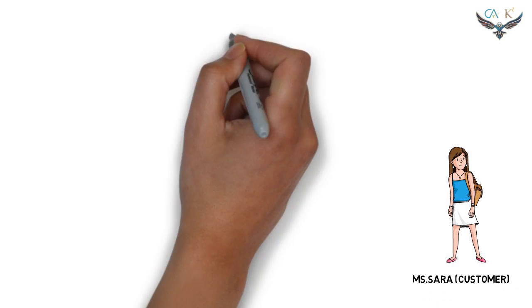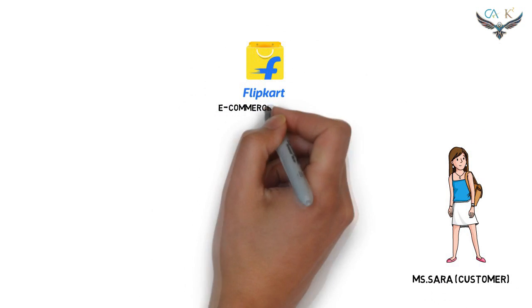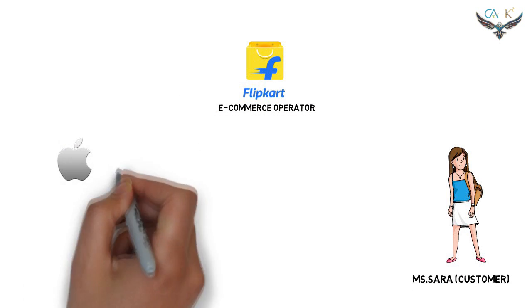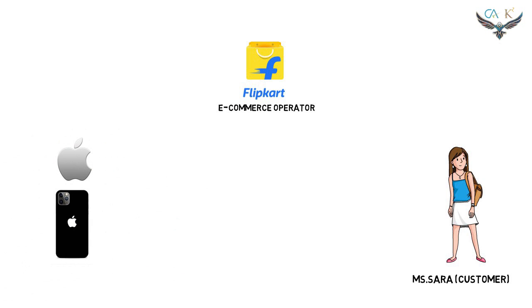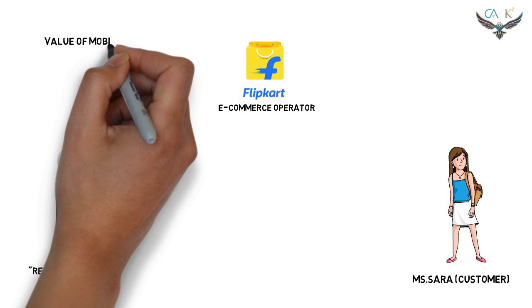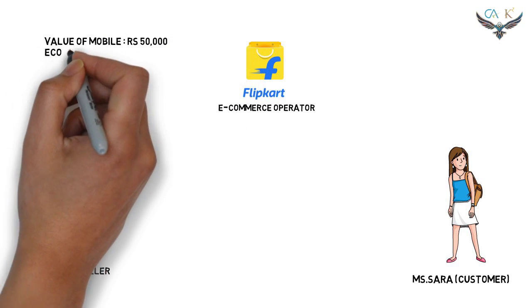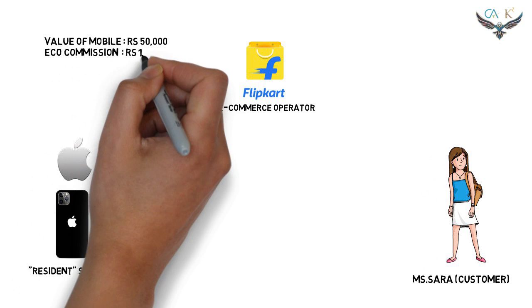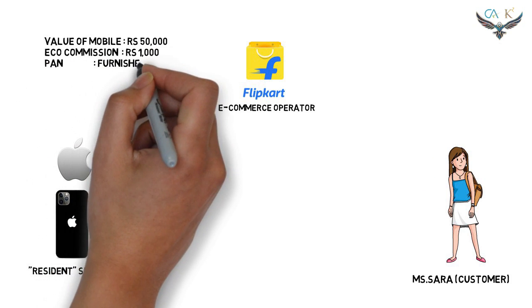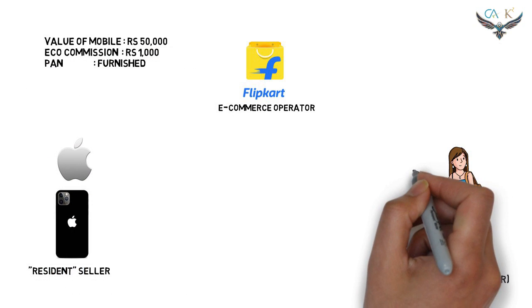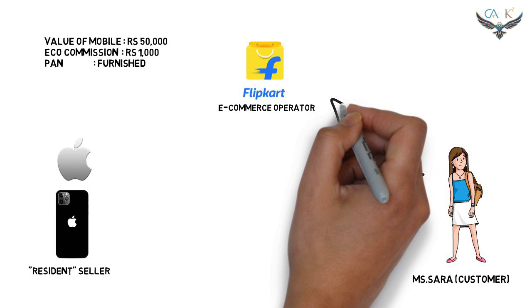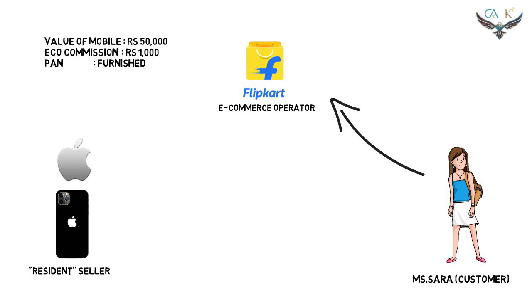Okay, now let's understand the concept through an example. Let us take Miss Sarah, the customer. She is purchasing a mobile phone from a mobile selling company. The purchase is facilitated through the e-commerce platform. For example, let's take the value of the mobile as rupees 50,000, the e-commerce operator commission as rupees 1,000, and the seller has furnished the PAN number. The customer has made the payment of rupees 1 lakh to the e-commerce operator.